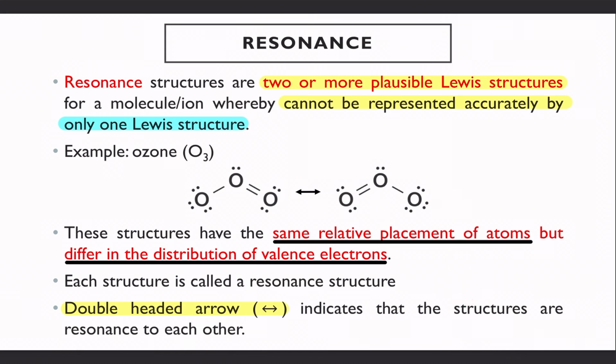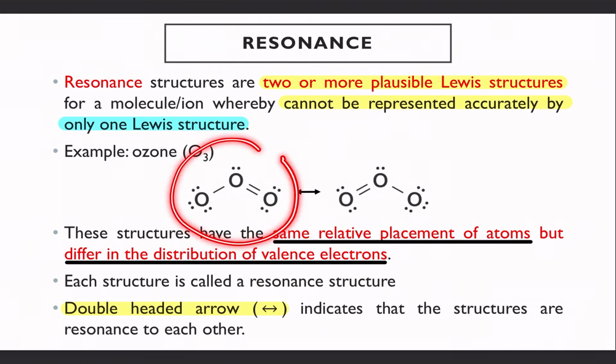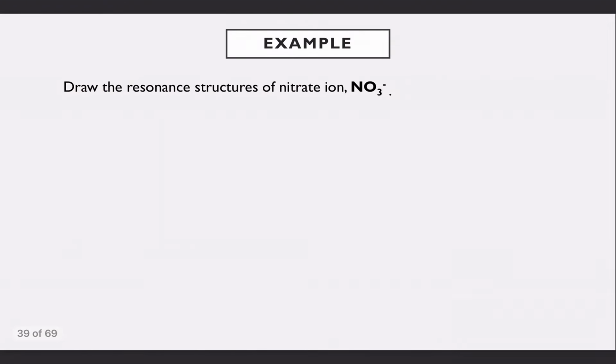So, cara senang untuk tengok, it is basically your double bond lah. Double bond awak duduk mana? Okay, between which atoms? Alright. So, each of the structure is called a resonance structure. So, if we have these two structures, it means that this structure is resonance to this structure. Okay. So, it will be represented with a double-headed arrow, these resonance structures. Okay, maksudnya they resonance to each other. Alright, so let's look at the example NO3-.